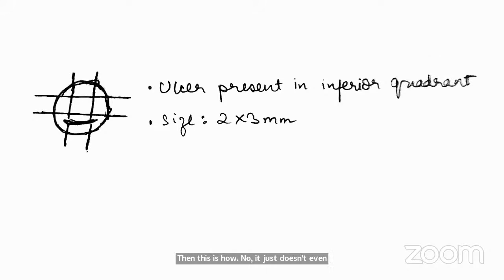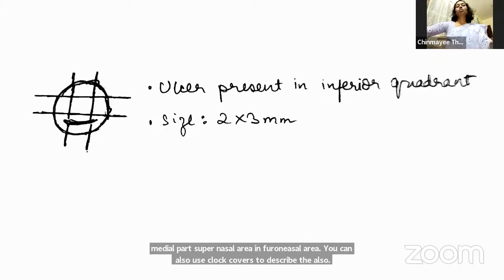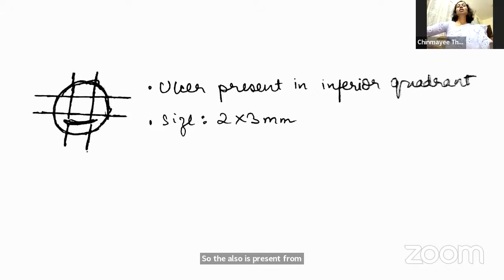Should I go back to the previous slide? Yeah. So see, the cornea can be divided like this into 9 quadrants. So if the ulcer is in the center, you can tell it's present in the central quadrant. If it is in the inferior, you can tell inferior quadrant, medial part, superonasal area, inferonasal area. You can also use clock hours to describe the ulcer. So the ulcer is present from 5 o'clock till about 6:30, 7 o'clock position. So that is how you describe the ulcer. Okay. Go ahead with back to your case.